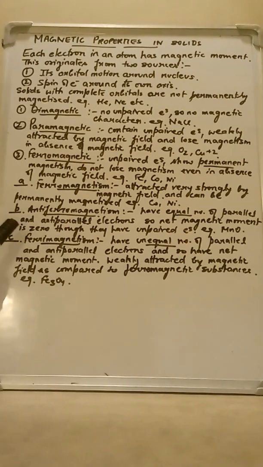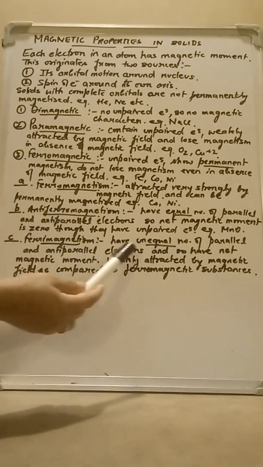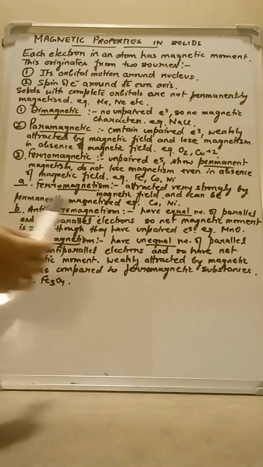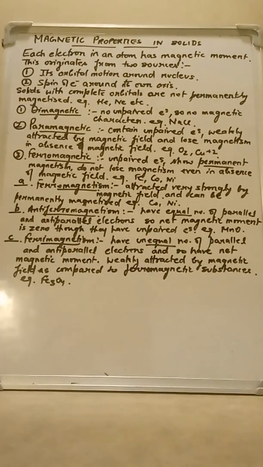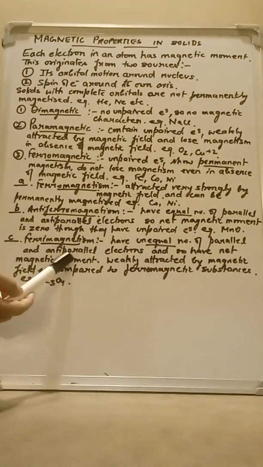The third category in ferromagnetic substances is ferrimagnetism. Ferrimagnetic substances have an unequal number of parallel and anti-parallel electrons. So because of this unequal number, their magnetic moment is not cancelled, so they have some net magnetic moment.